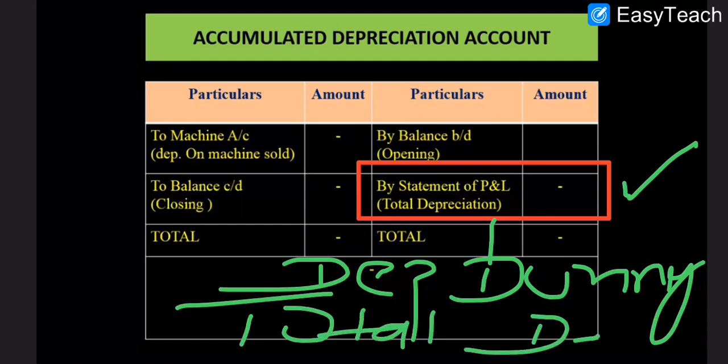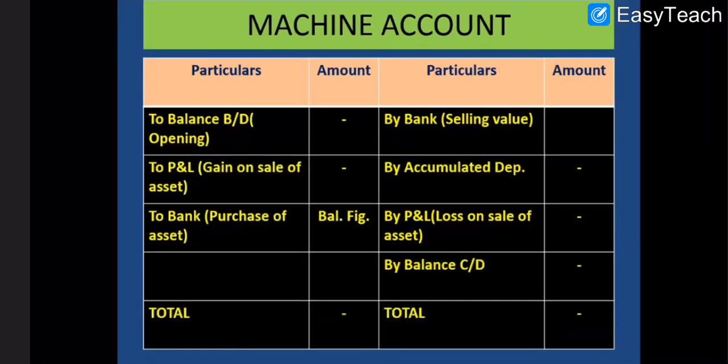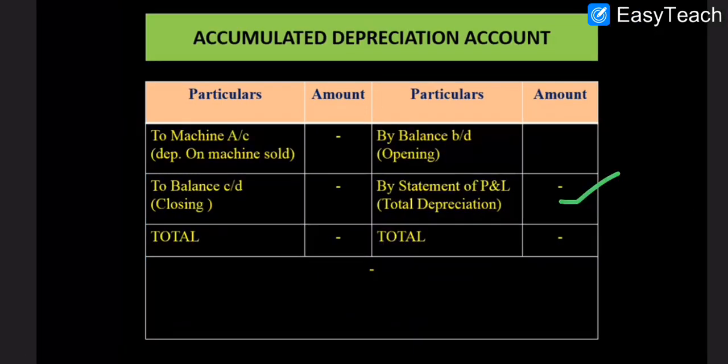Okay, so the basic purpose of preparing the machine account and accumulated depreciation account is to calculate the depreciation charged on the assets, or total depreciation charged on the assets, which goes to the statement of P&L. So this is the format of depreciation account and this is the format of machine account. With these two formats, we'll start different cases of machine account which will be given in the question.